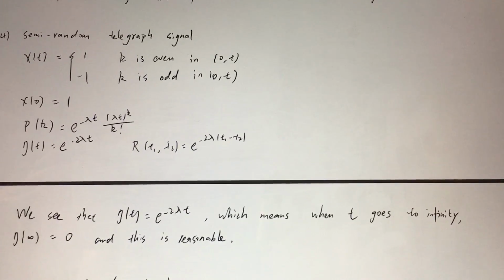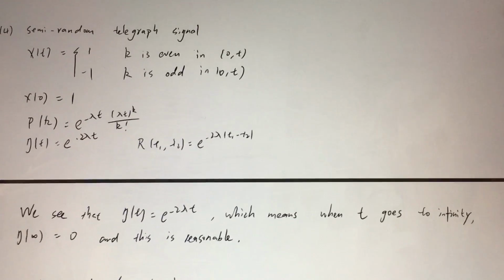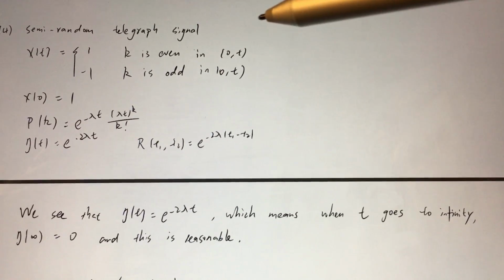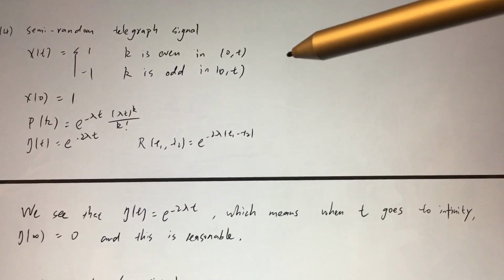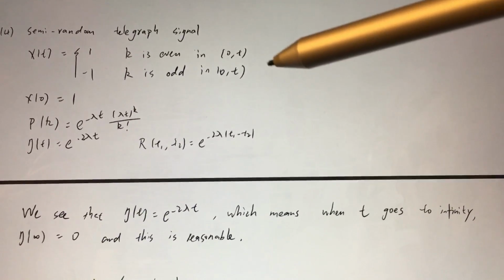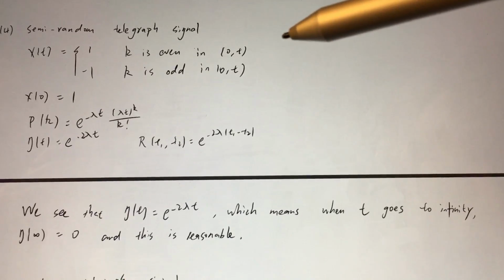Then about the semi-random telegraph signal. We define X(t) equals 1 when k is even in the time duration, and -1 when k is an odd number in the time duration.